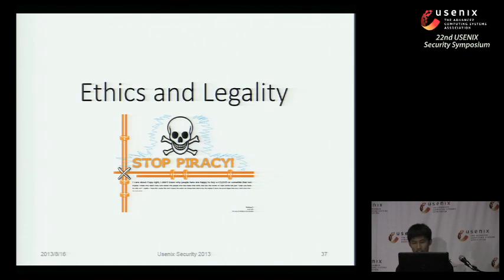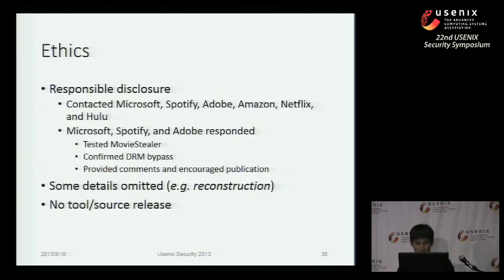And finally, there is the most important part of this talk, which is the ethics and legality discussion. For the ethics part, we have made a responsible disclosure. We contacted Microsoft, Spotify, Adobe, as well as those media service providers like Amazon, Netflix, and Hulu. Microsoft, Spotify, and Adobe actually responded. They tested our prototype MovieStealer and confirmed that the DRM is bypassed. They were so nice that they provided some comments on our paper and even encouraged our publication.